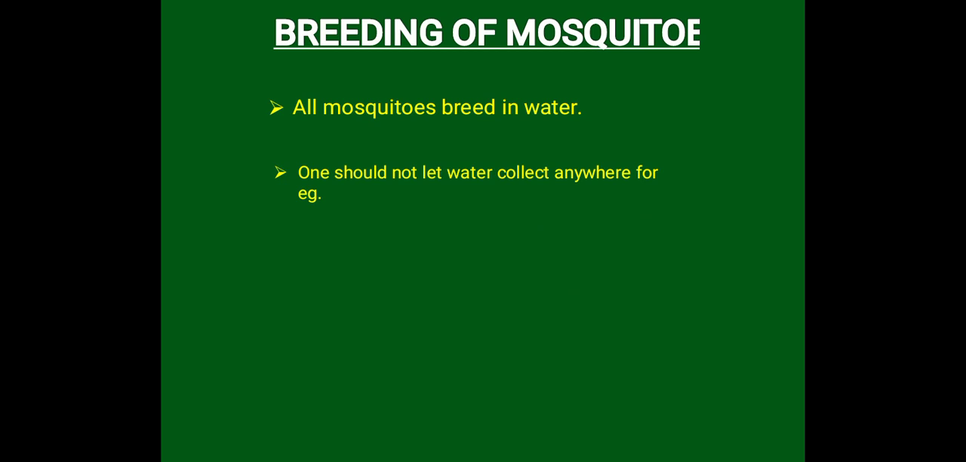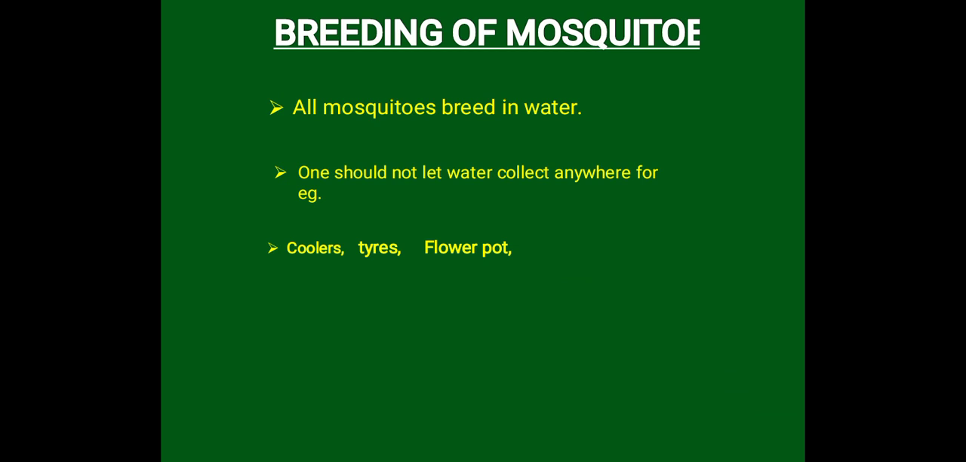One should not let water collect anywhere. Nowhere near our surroundings where we stay should water be allowed to collect. Why? Because they start breeding. So which are the main places? You can see coolers, tires and flower pots. These are the three main places.